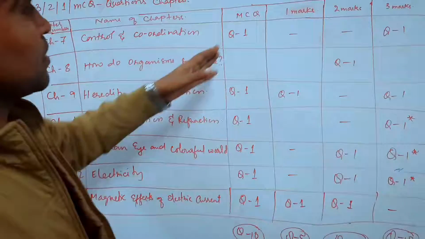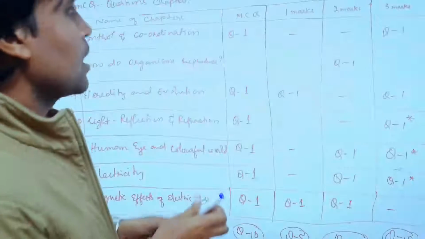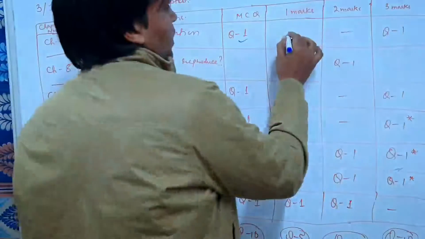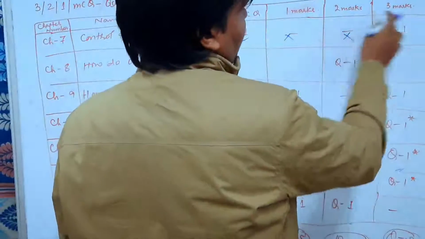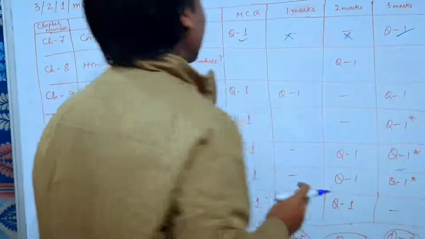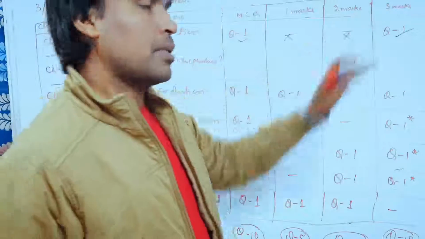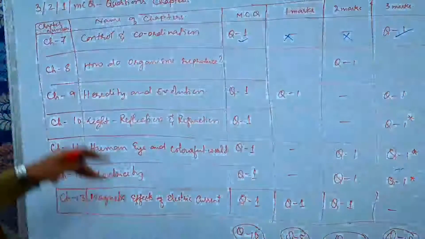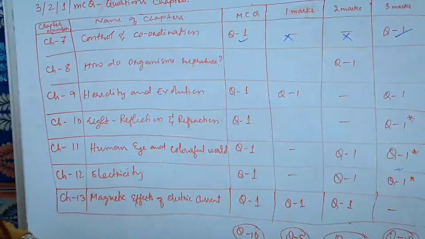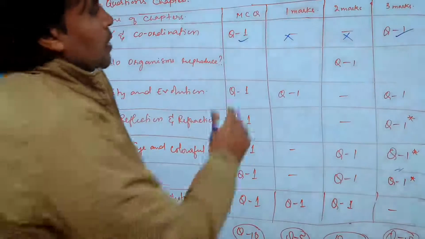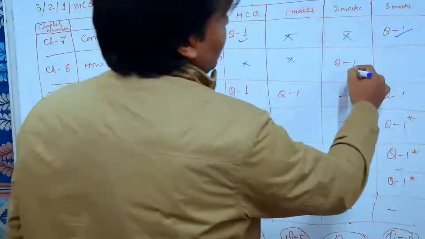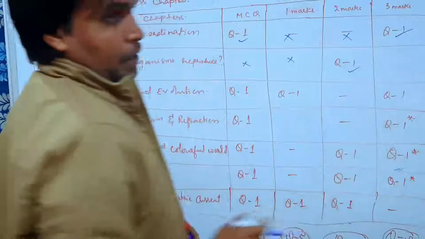Coordinations. From this chapter, you will get 1 MCQ, and there will be no 1-mark questions here, no 2-mark questions, and 1 3-mark question you will be getting from this chapter. Control and coordination, chapter 7: 1 MCQ and 1 3-mark question will be asked from here. Next, how do organisms reproduce? From here you will not get any MCQ, and you will not get any 1-mark questions. Here you will be getting 1 2-mark question and 1 5-mark question.